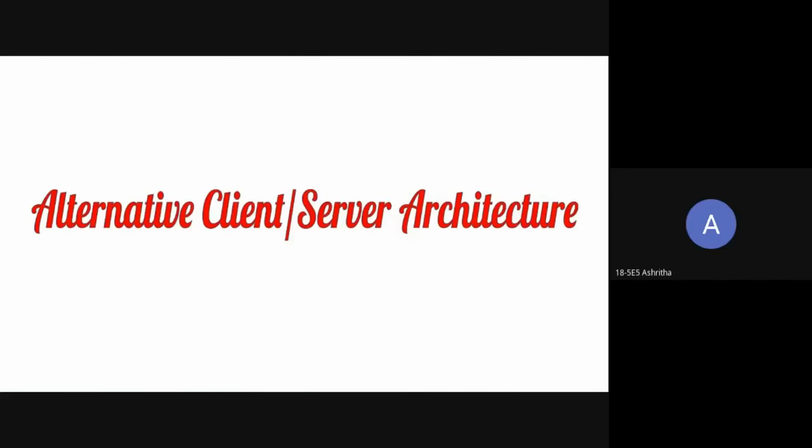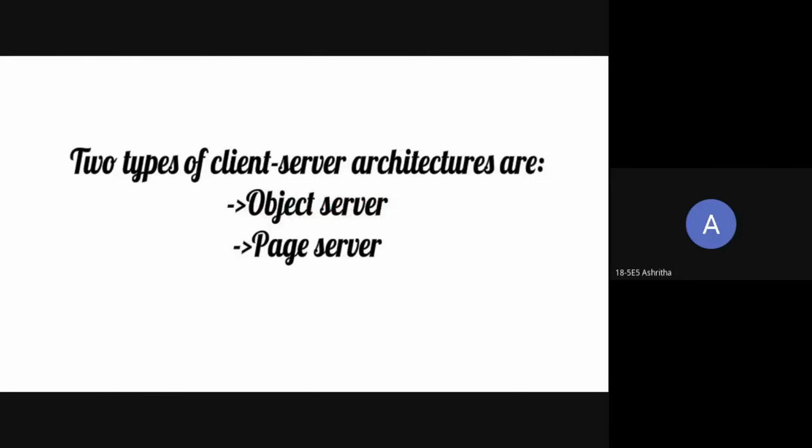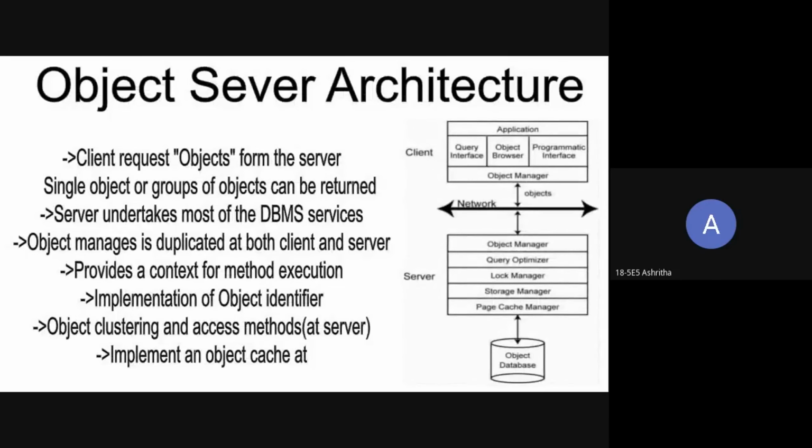That's all, ma'am. We're going to learn about alternative client server architectures. So basically there are two types of client server architectures, that is, object server and page server. How do we divide these two? It is basically divided based on the granularity of the data and also the functionality. So first, let us focus on object server architecture. Basically, this depends on how the objects are transferred from the server to the client.